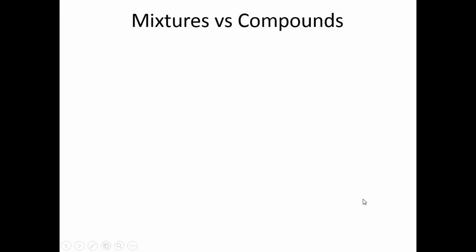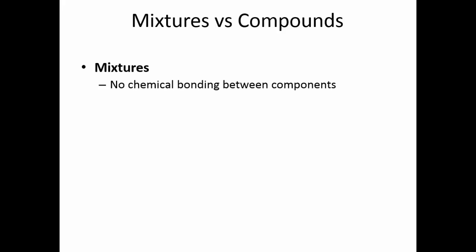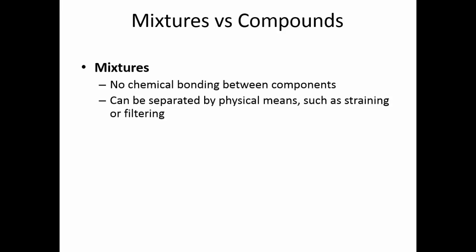So the difference between mixtures and compounds. In mixtures, there's no chemical bonding between the components. We can take the components apart by physical means, such as straining or filtering. They may be heterogeneous, that is, unevenly mixed, or homogeneous, very evenly mixed.